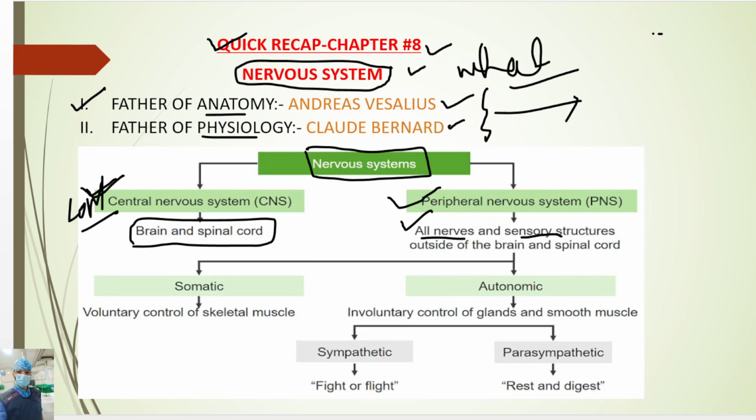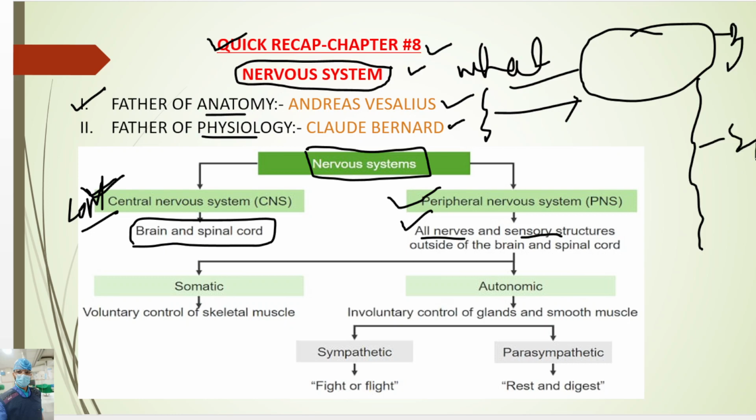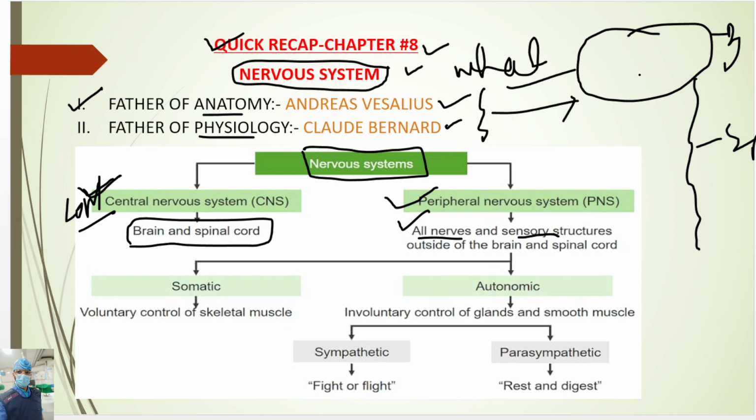Let's draw a picture of the brain. Here, this is the brain and this is the spinal cord. So the central nervous system contains the brain and spinal cord, and the peripheral nervous system contains all the nerves which arise from the brain. All the nerves, mainly sensory and motor nerves.